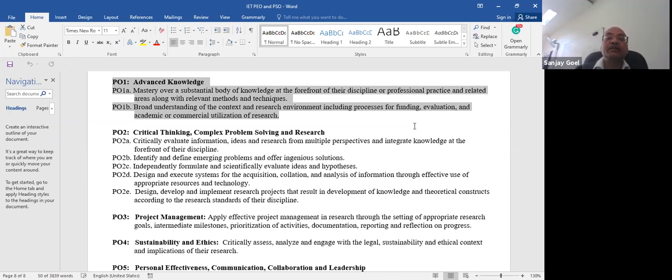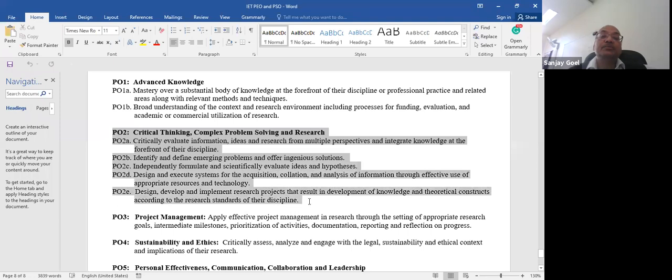Knowledge from 10 years ago alone will not work. So, you know, whatever the recent developments in your discipline are, you should be having a mastery over that. And a substantial, not all, but a substantial body. Okay, very, very important. Then let us look at these 2. Critical thinking, problem solving.